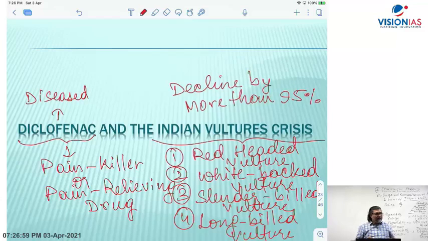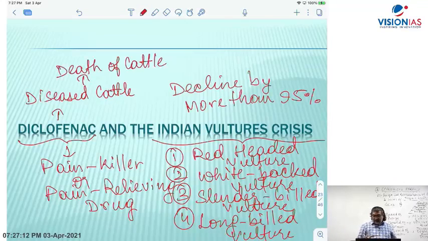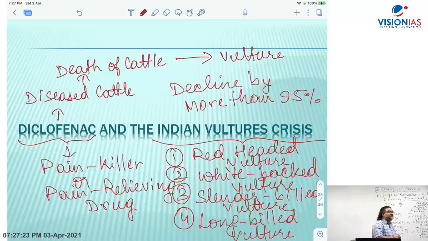And when the cattle in the villages die, the dead cattle are eaten by vultures. Vulture being a scavenger, they eat the dead cattle. And then biomagnification and decrease in numbers.